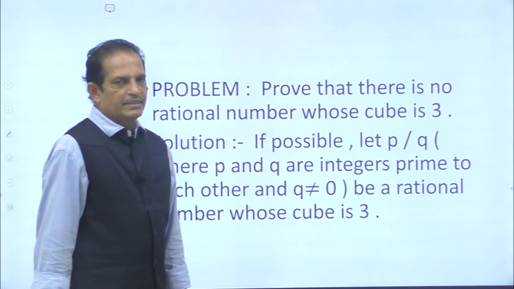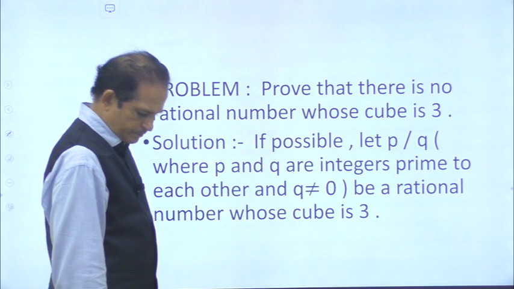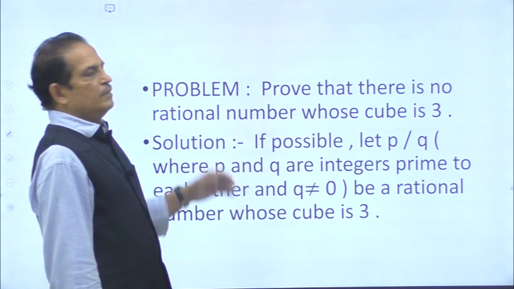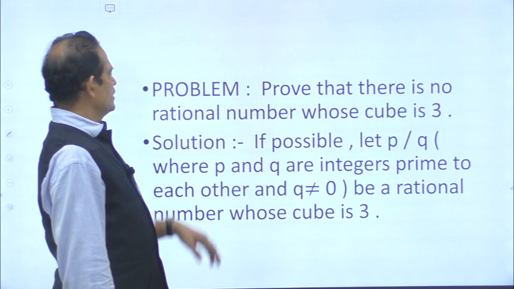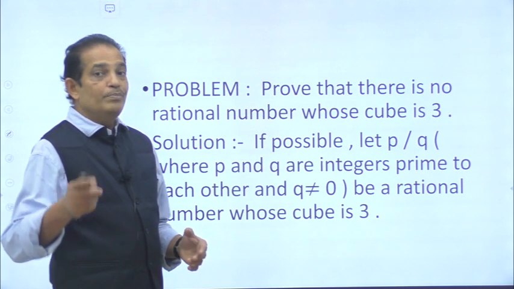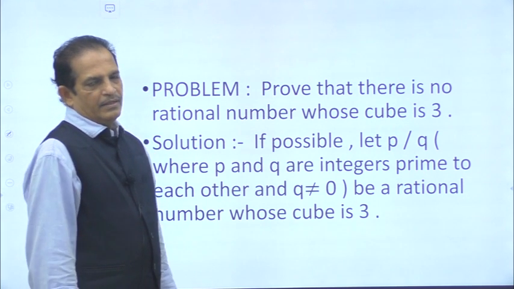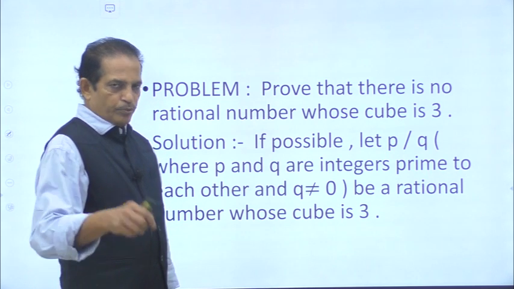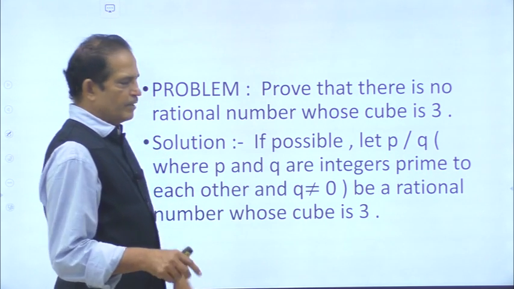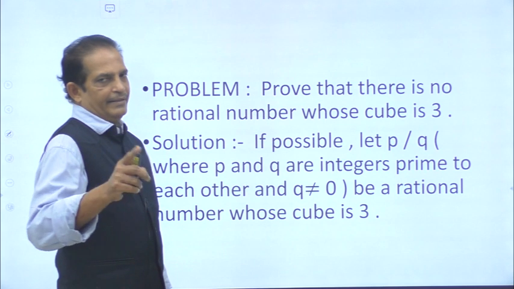So, take this problem here. Prove that there is no rational number whose cube is 3.